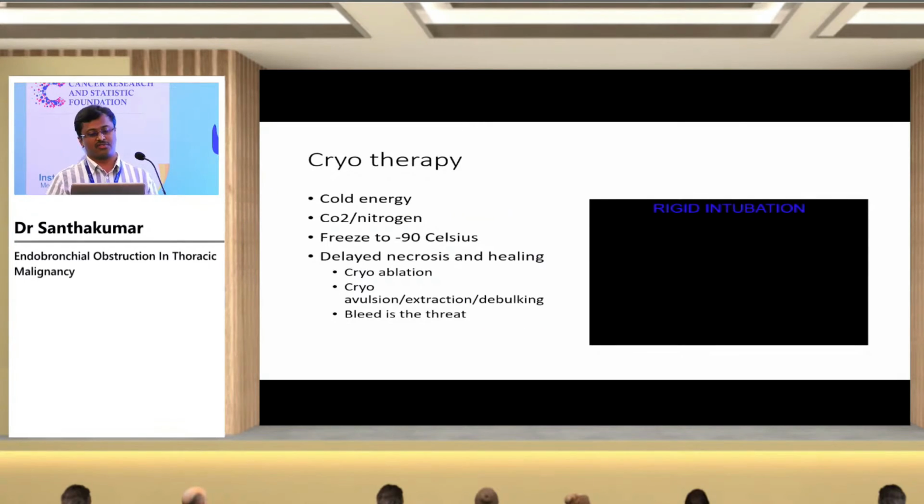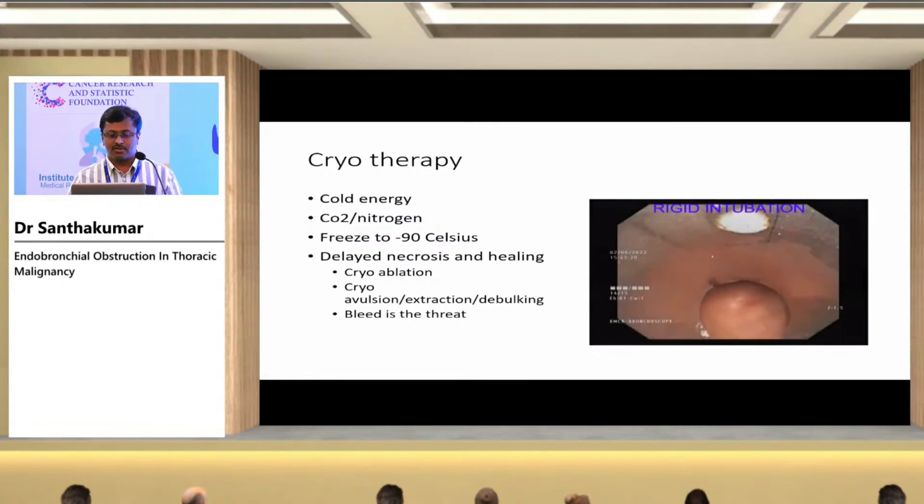Cryotherapy. Cryo is used as a cold energy, with carbon dioxide or nitrogen used as the cold gases. The tissue is frozen to minus 90 degrees Celsius to cause cell necrosis, cell death. So delayed necrosis and healing happens with cryo. You can extract the tissue immediately with the cryo probe, or you can use the cryo probe for cryo ablation. You can leave the tissue after application of cryo, and it gets necrosed and later gets expelled. This is an example of cryo here. You can see that.